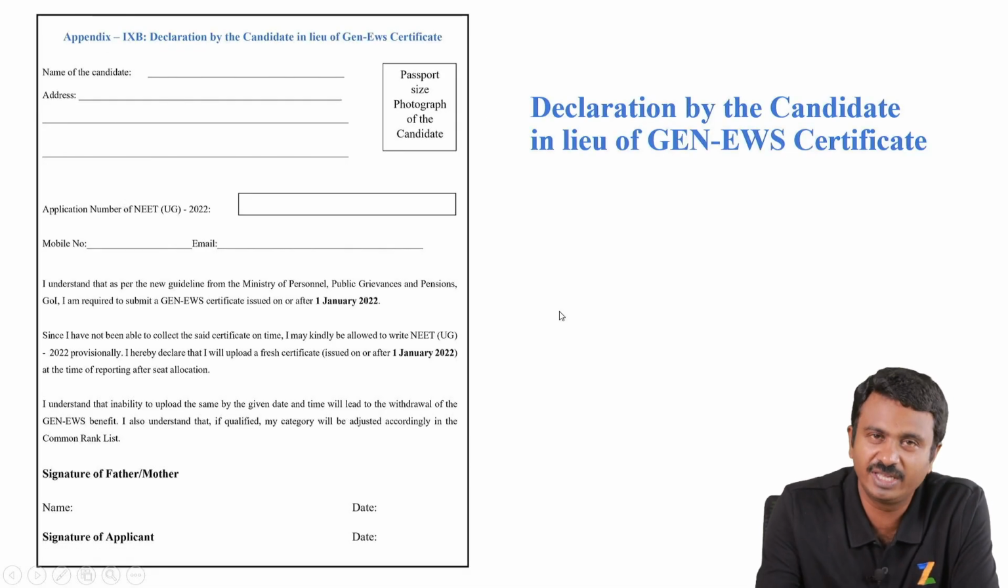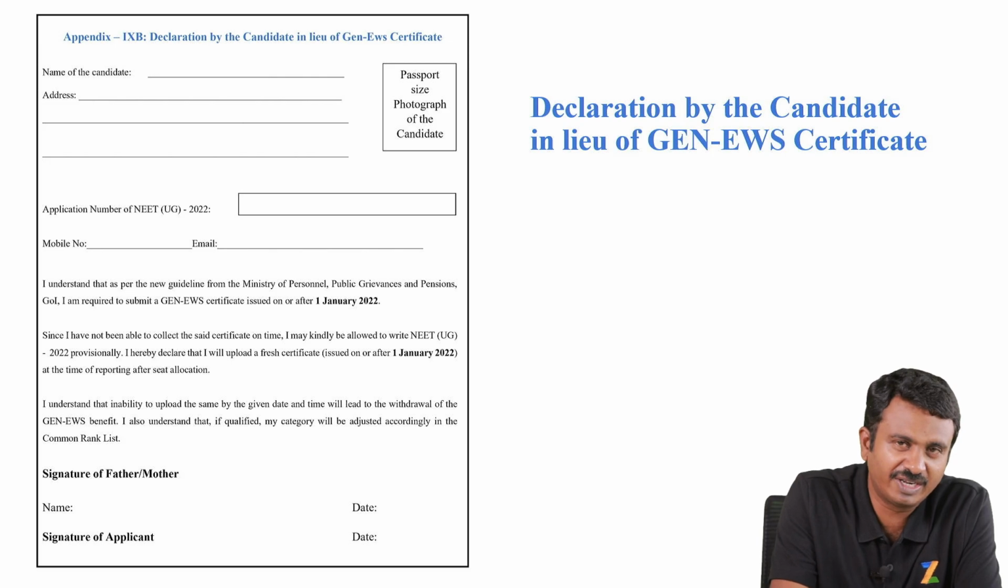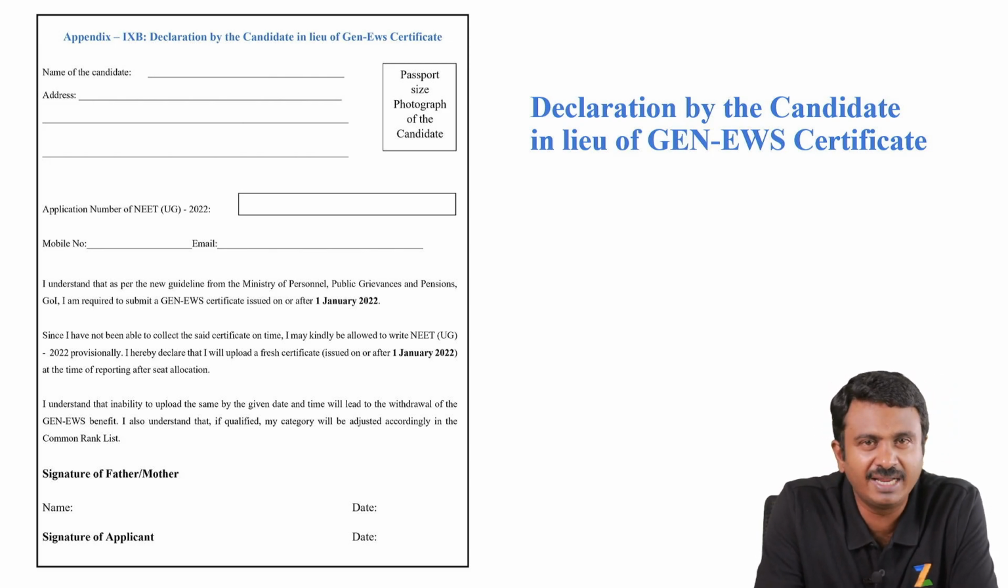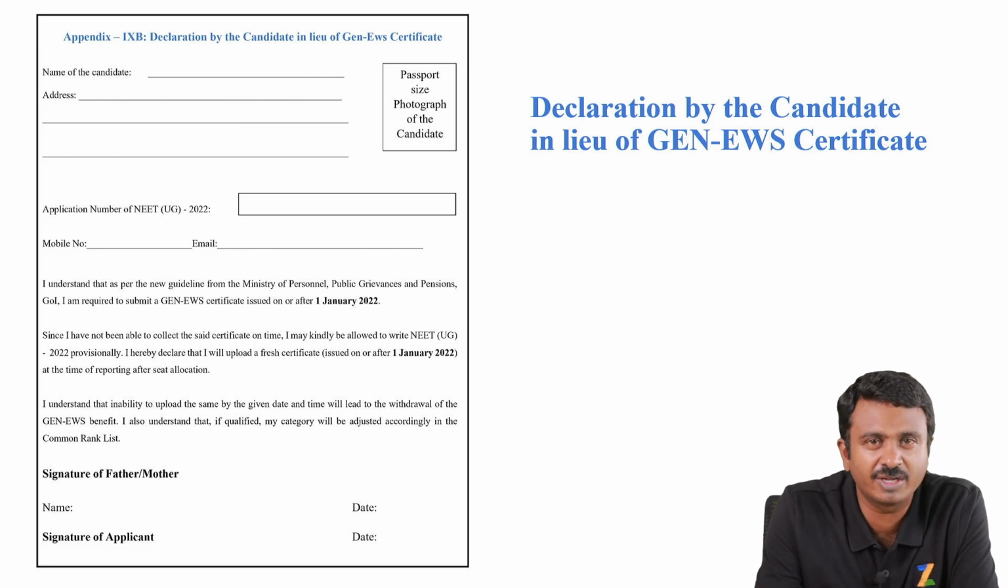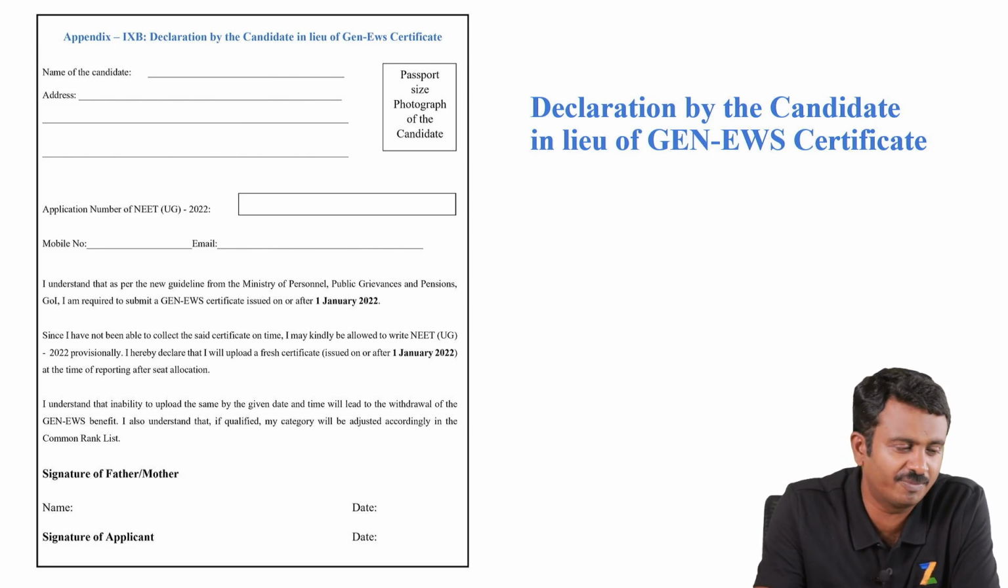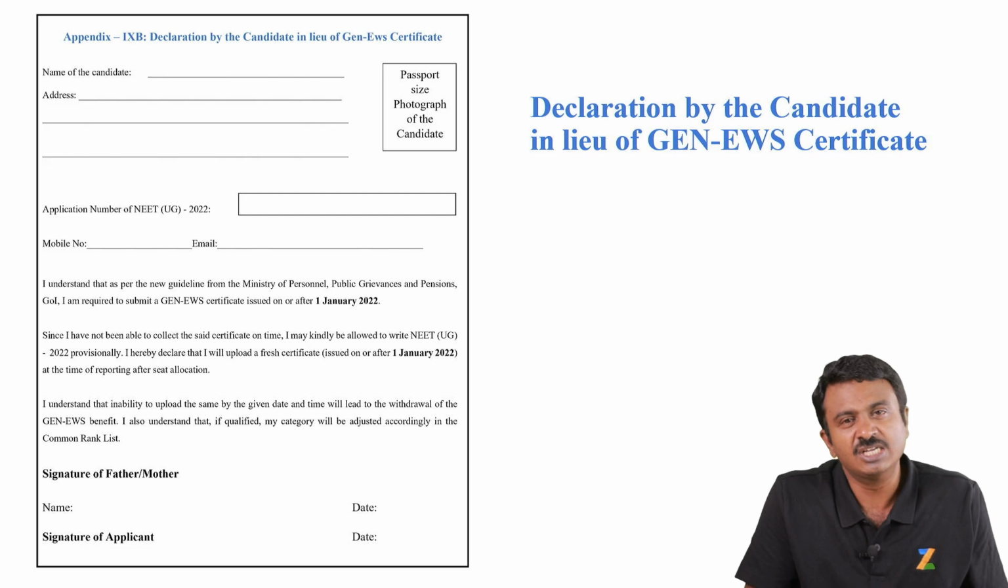And in case you don't get an EWS certificate, you don't need to worry about it. Last year candidates were allowed to upload a declaration at the time of registration saying that I'm eligible for EWS, but I know that I am supposed to get a certificate which was issued after 1st January 2022, this year 2023, but I don't have one now. I understand that I'll need to upload it at a later point in time during admissions. In case I am not able to upload, my reservation benefits will not be available for me. So just upload this in the format, give your photograph and upload it in the registration. That should be more than enough. So this is entirely about EWS.